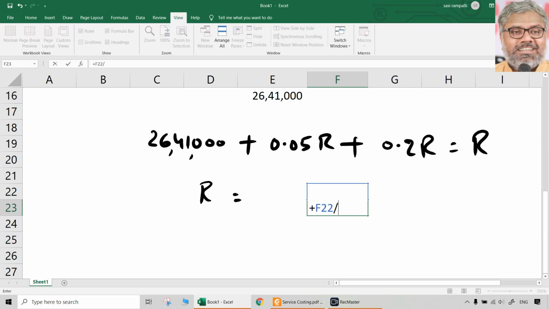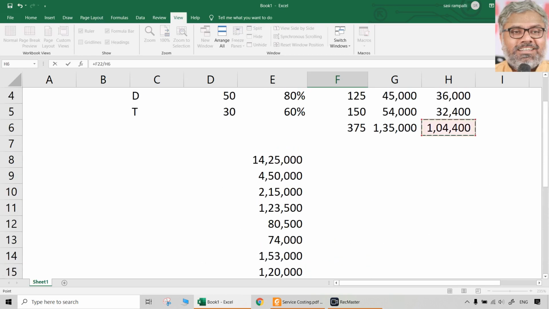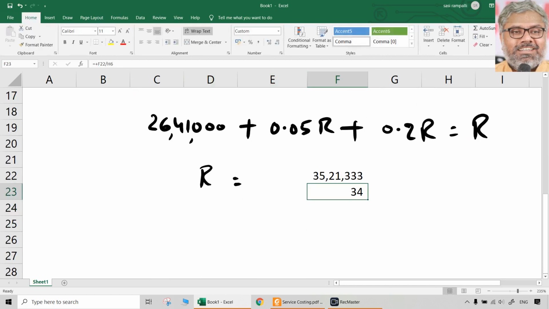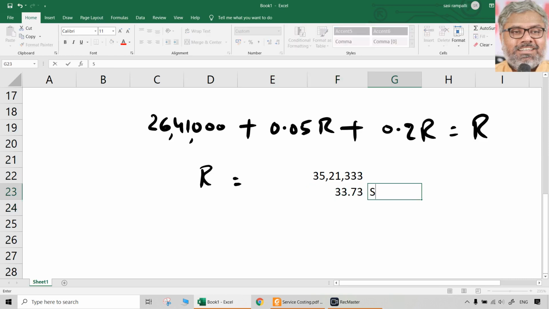But how much should be the rent per day? How many room days are there? 1,04,400. So per day will be 34 rupees. And if we want in decimals, we can take it as 33.73 for a single room. That is for single room rent.